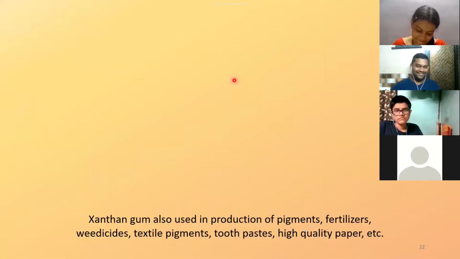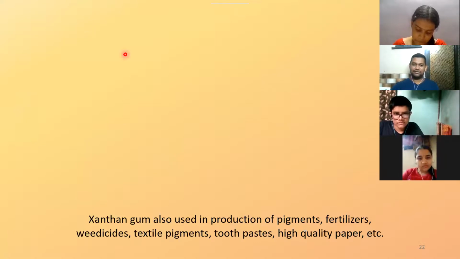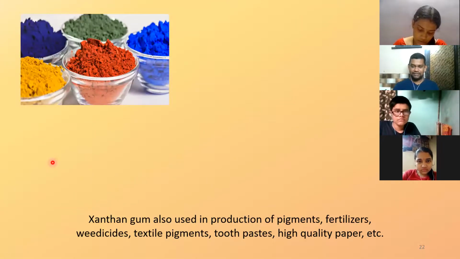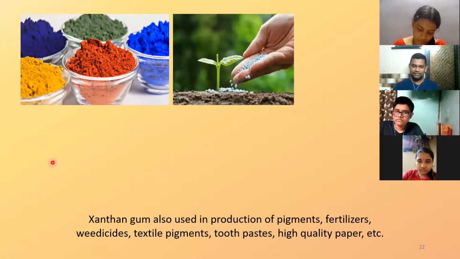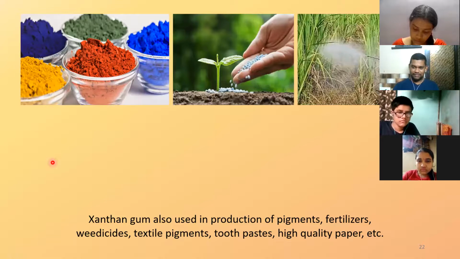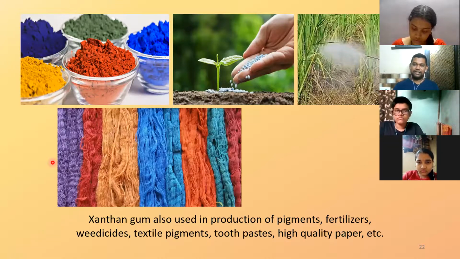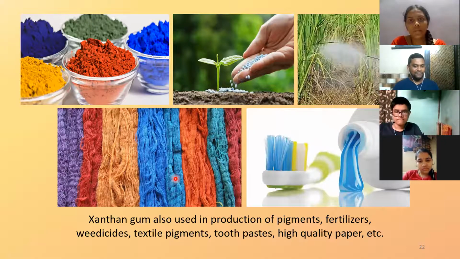Look at this. Another example, xanthan gum. This is also used for dairy products. Production of various pigments, colors, fertilizers, weedicides to kill the weeds, textile pigments, various colors of clothes in the market. When you go to buy clothes from the market, you tell the shopkeeper, brother, do you have other colors?